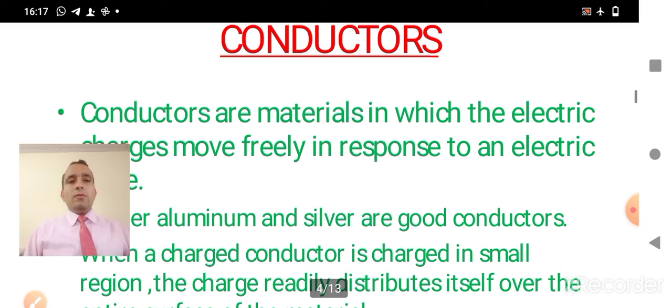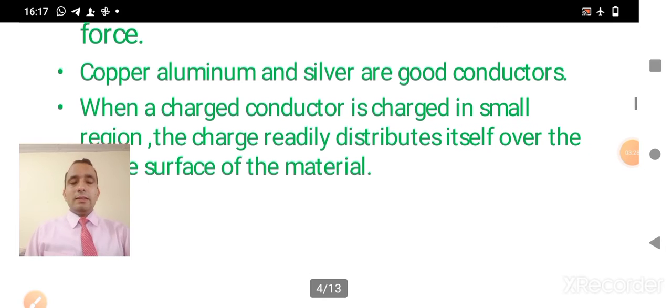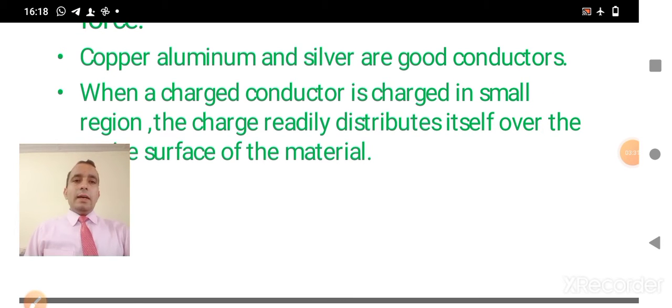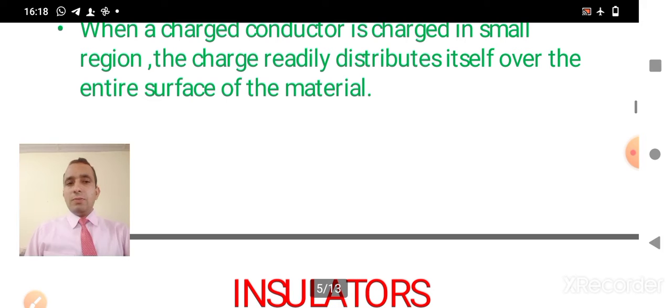Now we have the next topic, which is conductor. As we have studied in earlier classes, conductors are the materials in which the electric charges move freely in response to an electric force. Here are some examples of conductors: copper, aluminum, silver, these are good conductors. When a charged conductor is charged in a small region, the charge distributes itself over the entire surface of the material.